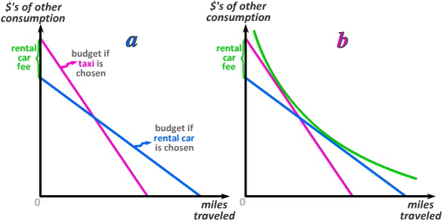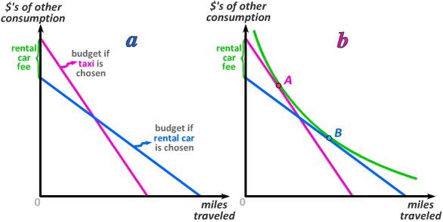Thus, our optimal bundle under our two budget constraints must lie on the same indifference curve, otherwise we wouldn't have been indifferent between choosing to take cabs or renting a car. We therefore illustrate a single indifference curve that is tangent to both the steep magenta and the shallower blue budget constraints.